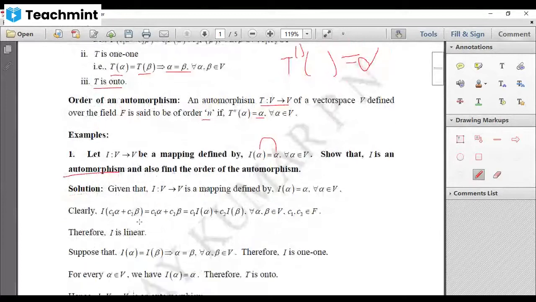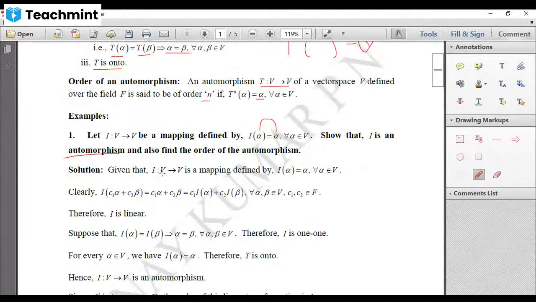Now, let us verify whether this mapping is linear or not. Let us assume alpha and beta are any two vectors in V. Then I of C1 alpha plus C2 beta is equal to... you know that alpha and beta are coming from V, and since V is a vector space, any scalar times a vector will also come in the vector space itself.